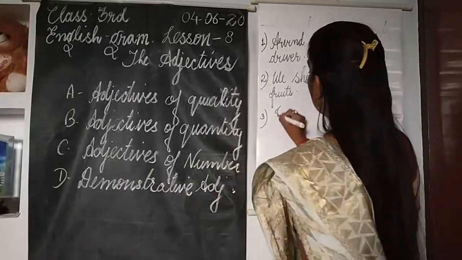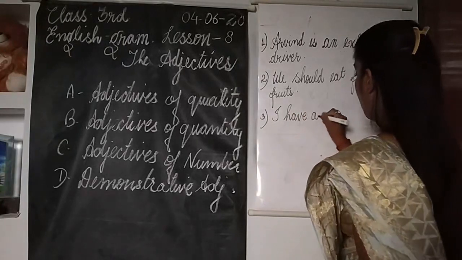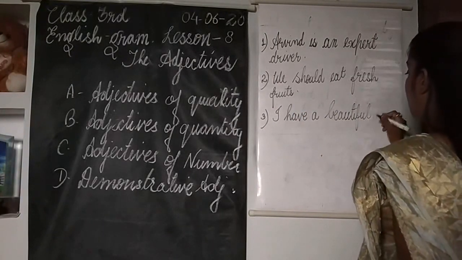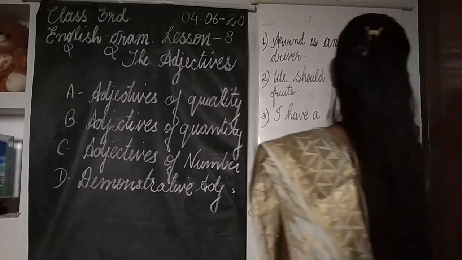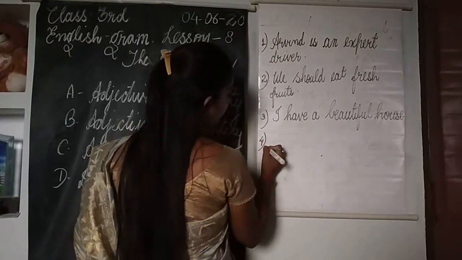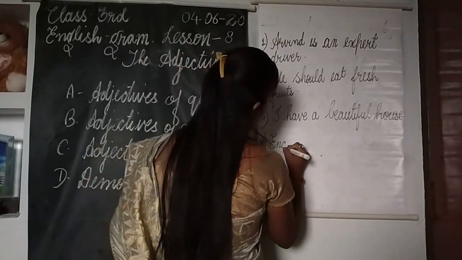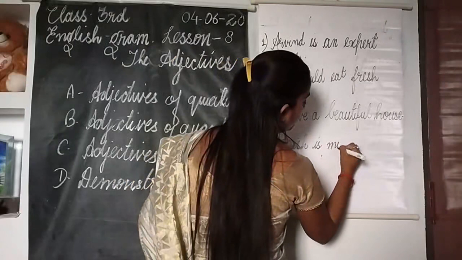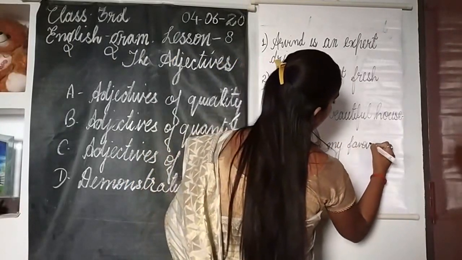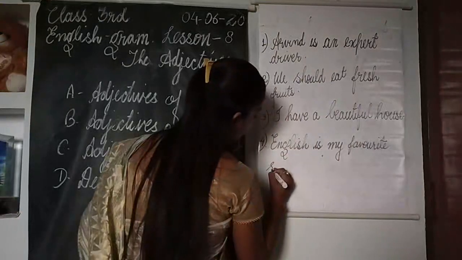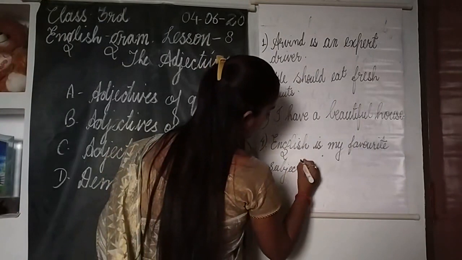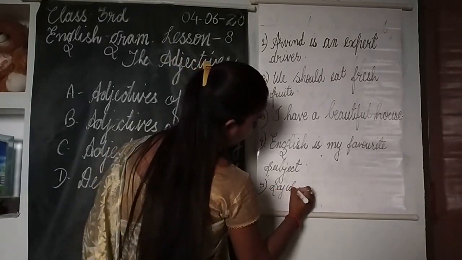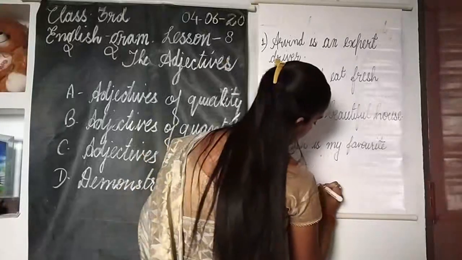Number 3: I have a beautiful house. Number 4: English is my favorite subject. Number 5: Sajid is a good singer.